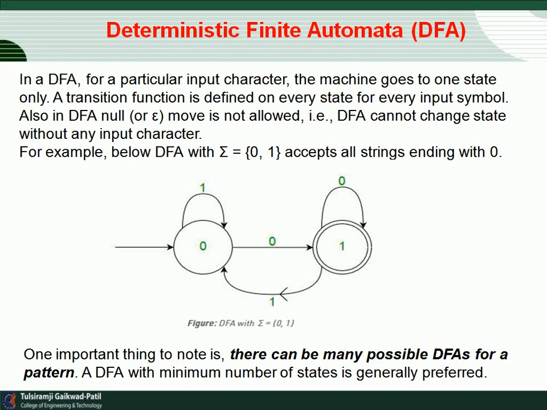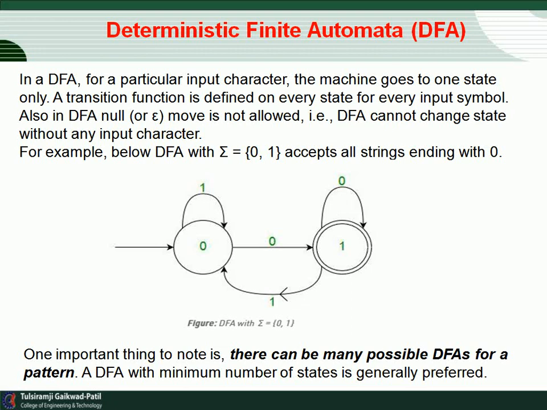Also, in a DFA, null move is not allowed. There is no empty string or null character. A DFA cannot change state without any input character. For example, the DFA below, with 0 and 1 as the input, accepts all strings ending with 0.